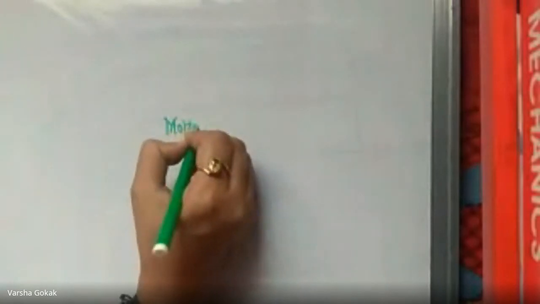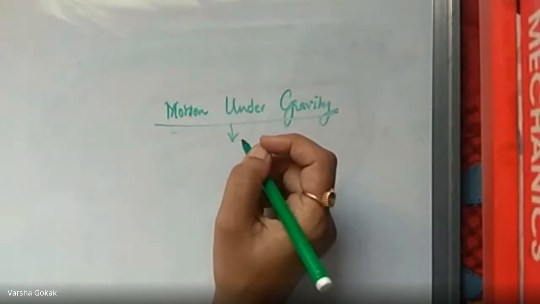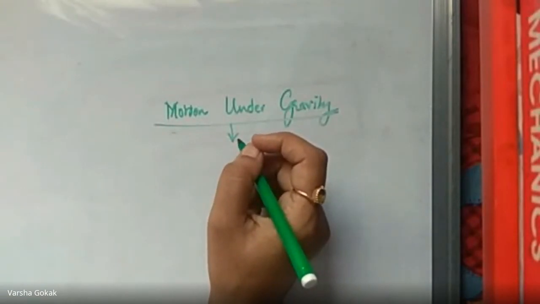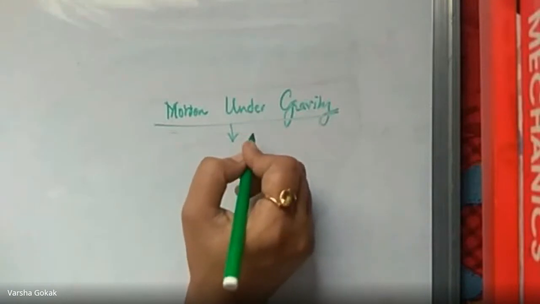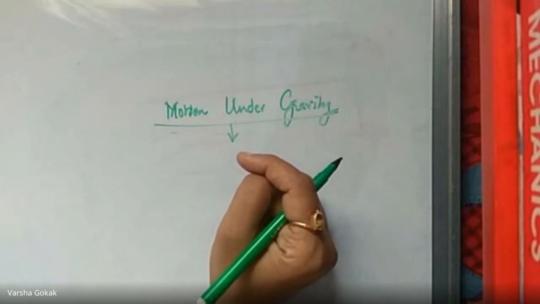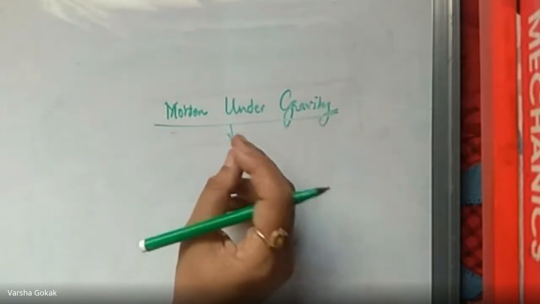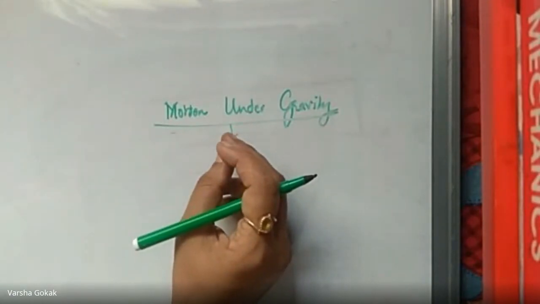What do you understand by it? Motion because of gravity. Can you give some examples? What could be some examples of this? Free fall bodies. Rolling pen. Okay. Free fall bodies.